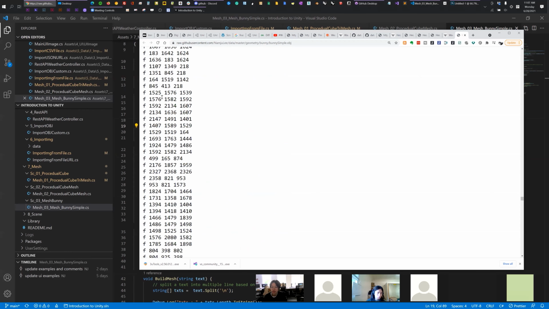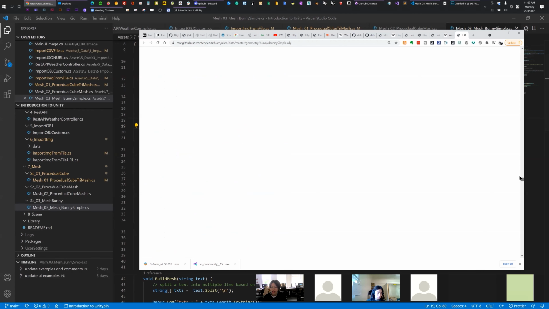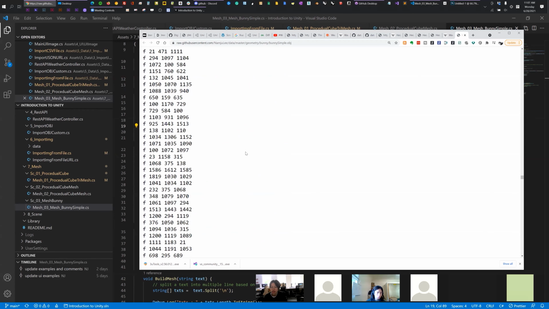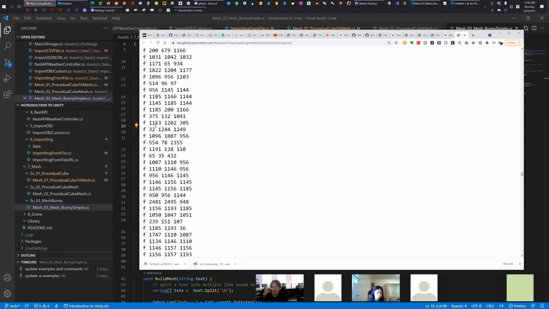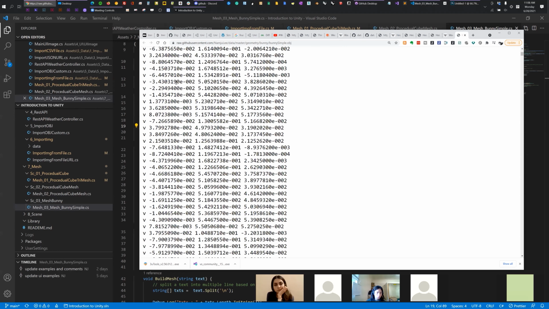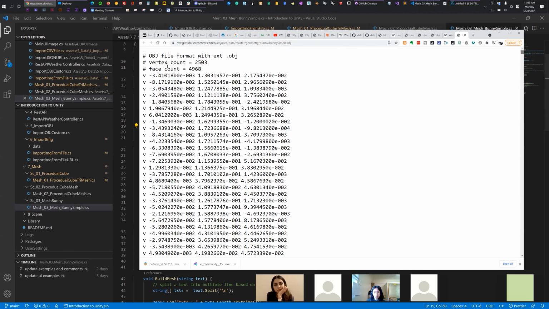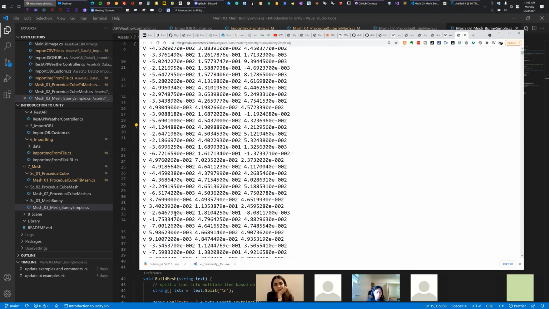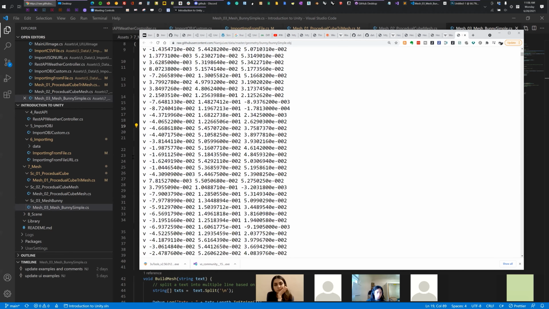For example, this is just an index, 905. This is the index of vertices: 0, 1, 2, 3, 4, 5, 6, all the way down somewhere. This is index 905, for example. This is the vertex.